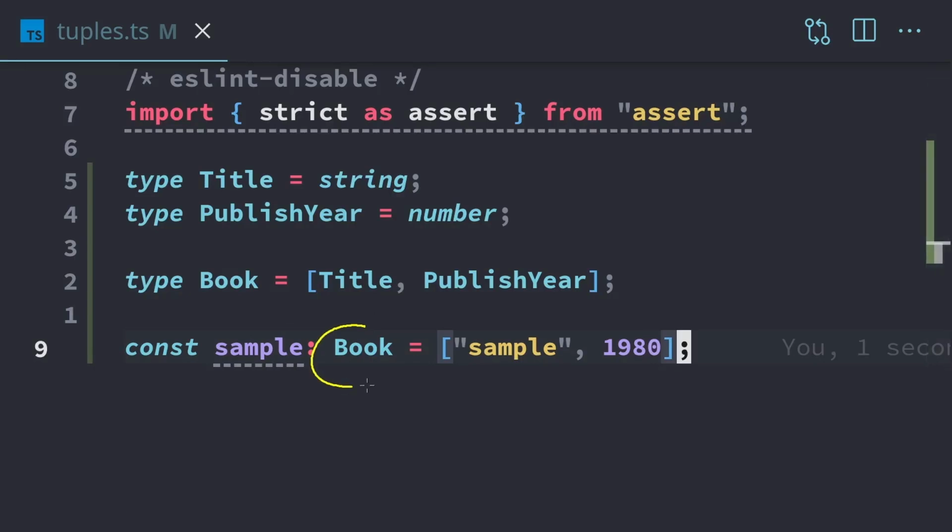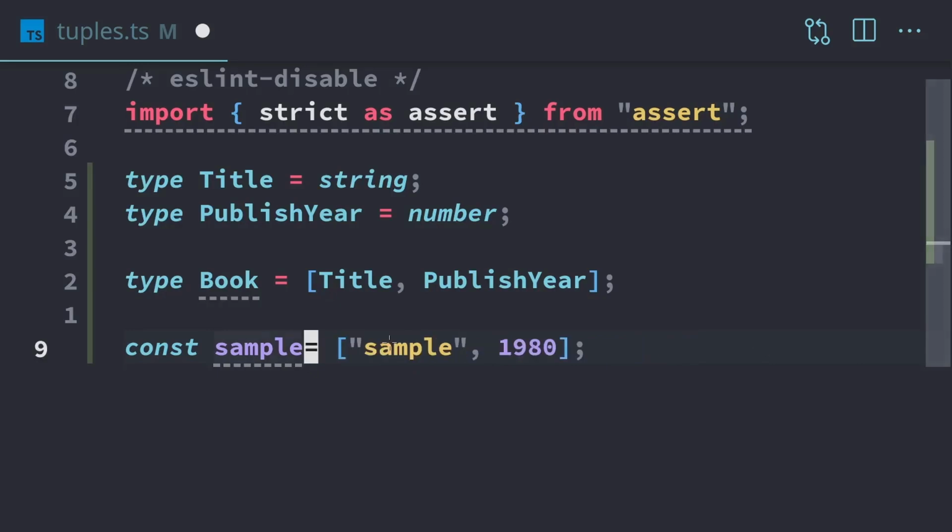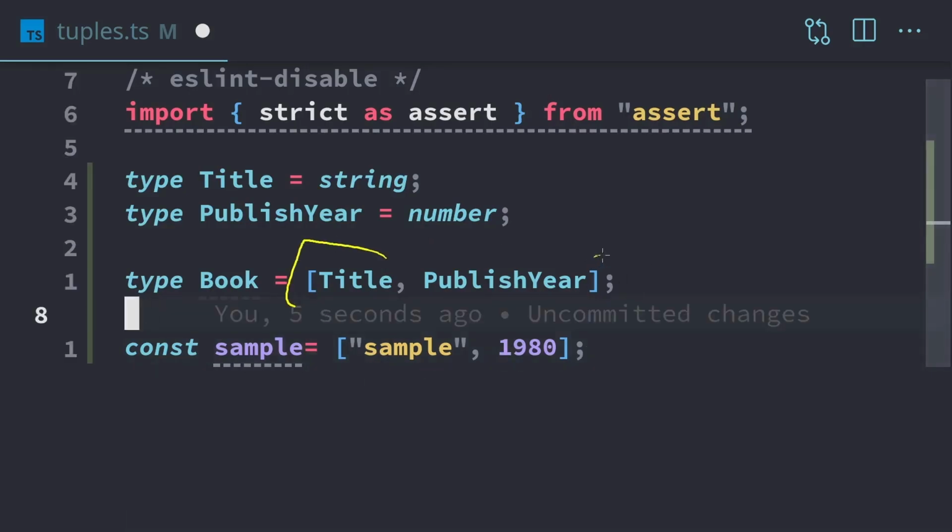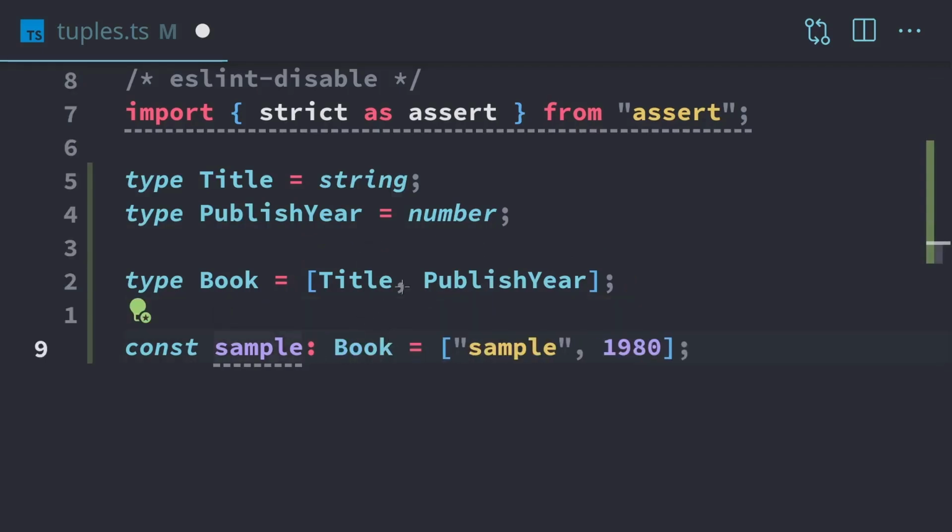Now, having this type annotation here is pretty important because if we don't have a type annotation, if we just remove it, then TypeScript is going to assume that this is an array, and it's going to tell us that this is an array that might have strings or it might have numbers. And that's not what we want. We want a tuple type, and that tuple type is the one that we created right here. So we're going to have this type annotation. That way TypeScript knows that we're working with this specific tuple type that we created.